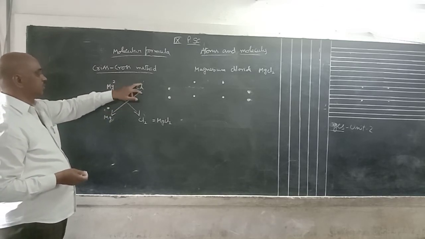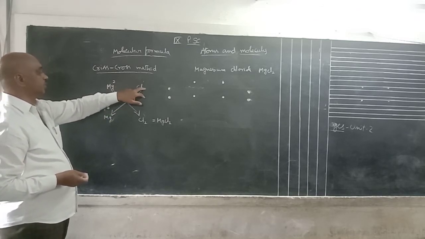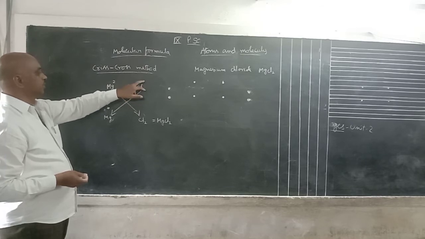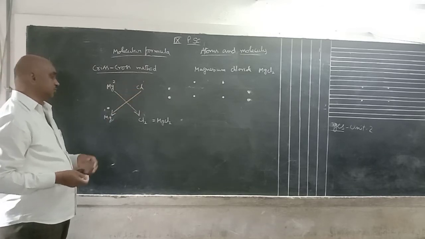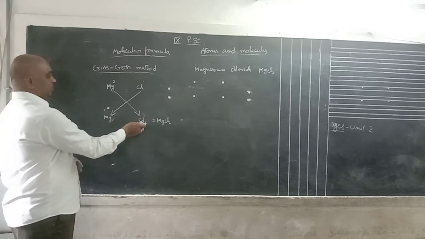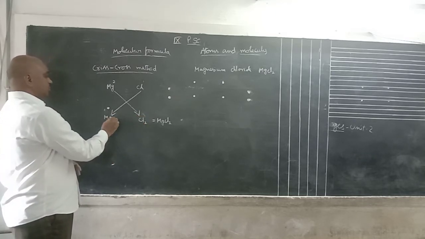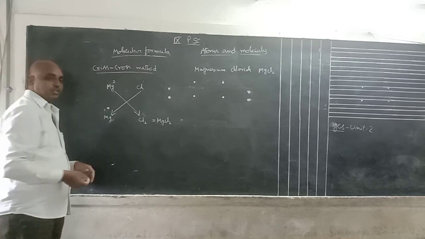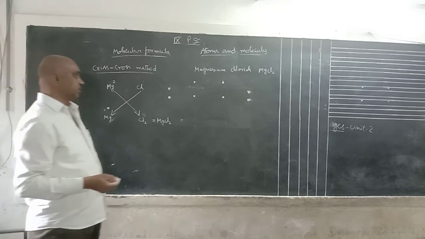Here, chlorine: top 1, bottom not there. That means 1 only. 1 by LCM, that is 1 by 2. Top 1, bottom is 2. So on the suffix side you can write Cl2. These two combine to give MgCl2. Take another example.